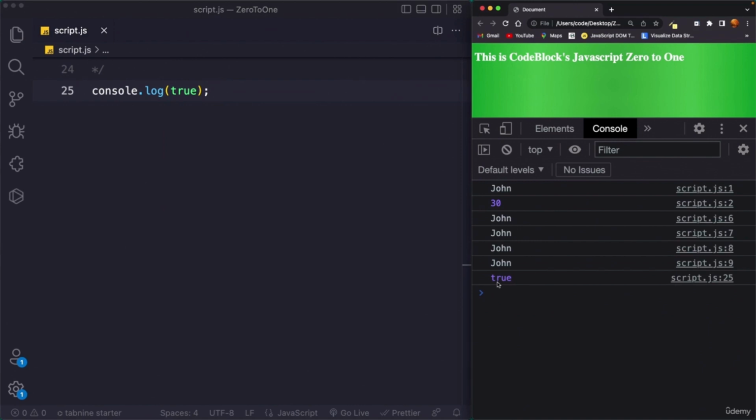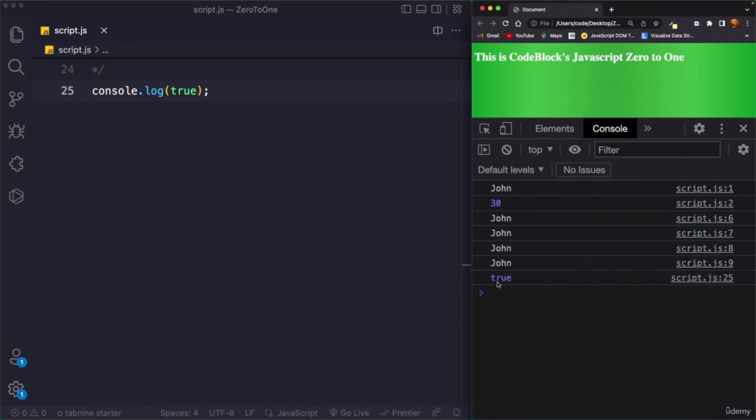Okay, so this is a boolean. Now before we further talk about data types, let me tell you about one very important operator which is called the typeof operator. So typeof is an operator just like the plus or the minus operator. Now at this point we have not talked about operators, but don't worry, we are shortly going to cover that. As for now, just know that we can use the typeof operator to show the type of a value.